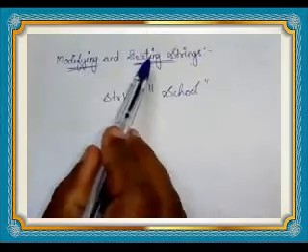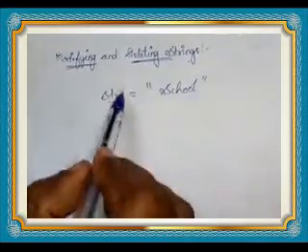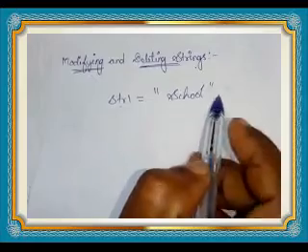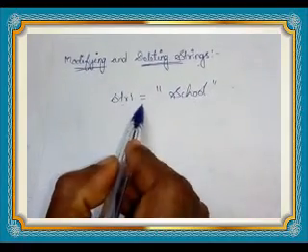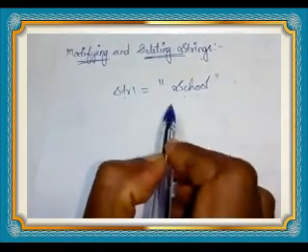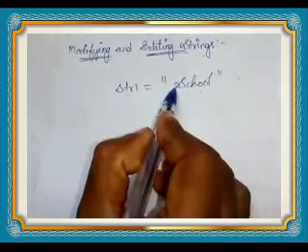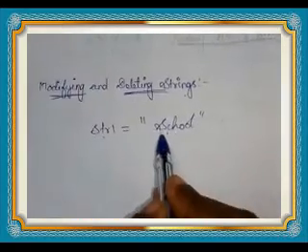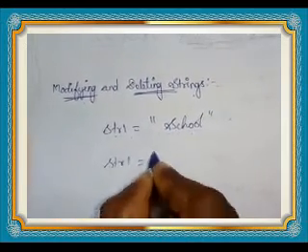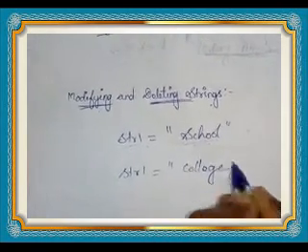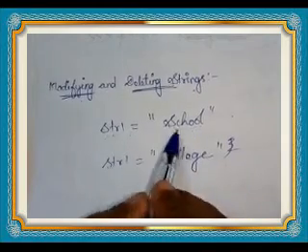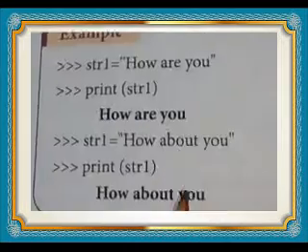Topic is modifying and deleting a string. Once we create the string, we cannot modify or delete it. If you want to modify the string, we have to enter a new string into this existing variable. Understand? That time the old string will be replaced with the new string. That means here, no need school, we want college. We can write once again str1 equal to college. That time the old string will disappear, and the new string will appear in this variable.